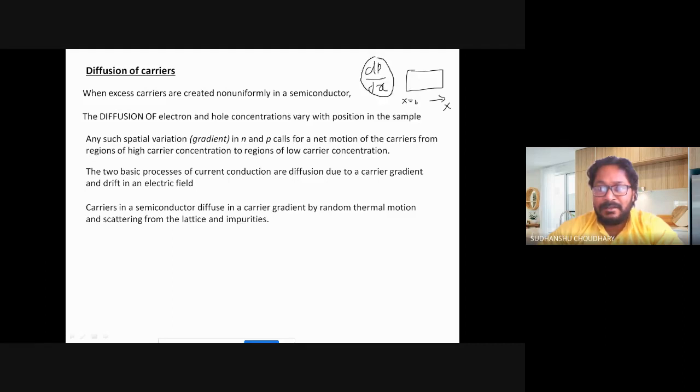So there is a concentration gradient, that is, the number of electrons per centimeter cube in a semiconductor may vary with position, for example this dp by dx. If you have a gradient like this, then the electrons, or maybe holes, will move from the region where the high concentration is present to the lower concentration region. So the movement of carriers from high concentration region to lower concentration region is called diffusion.